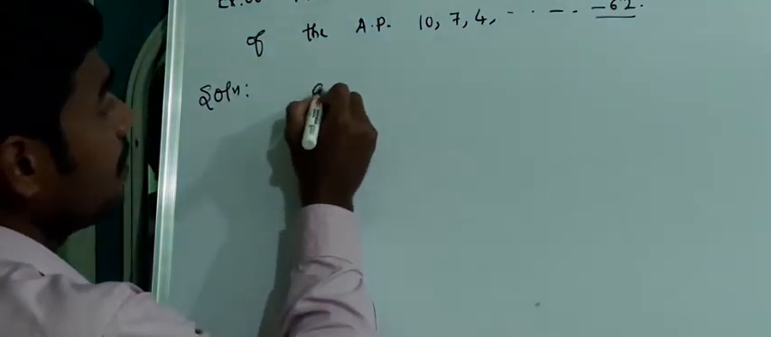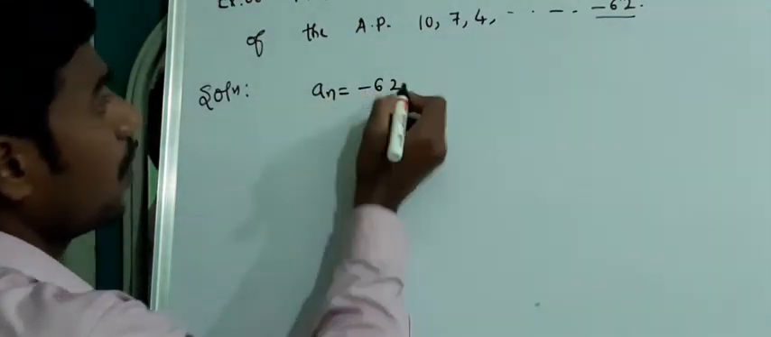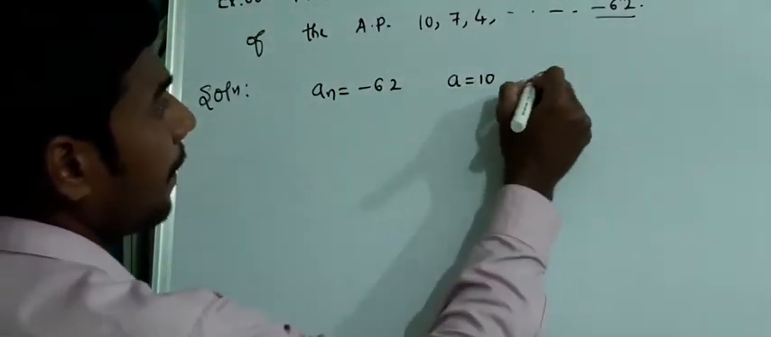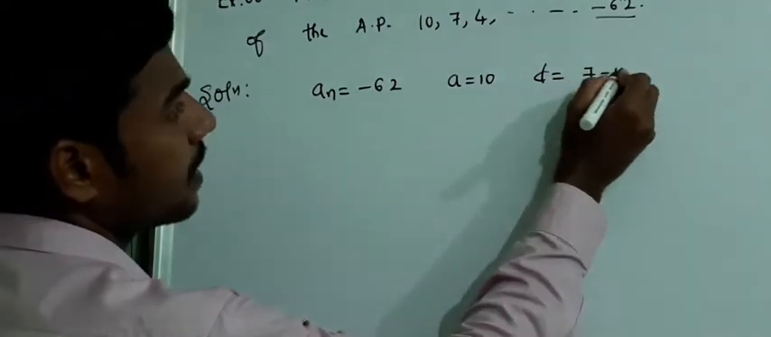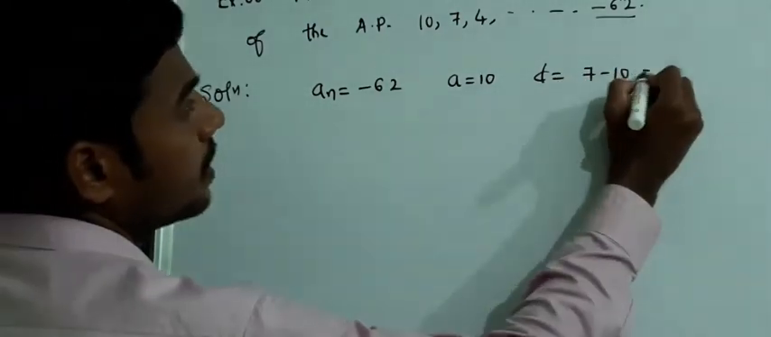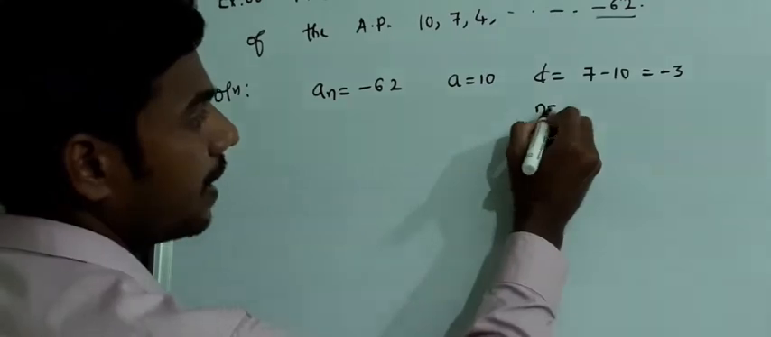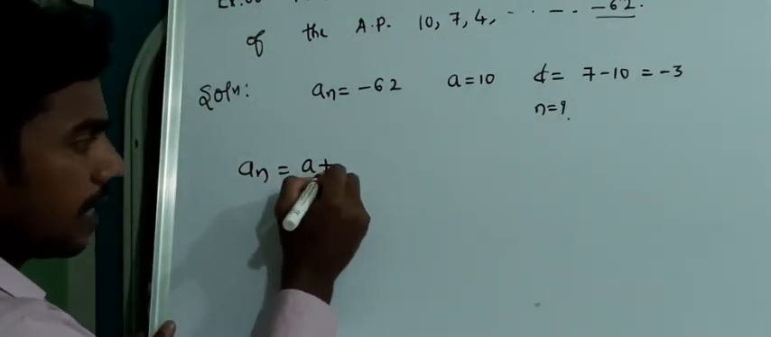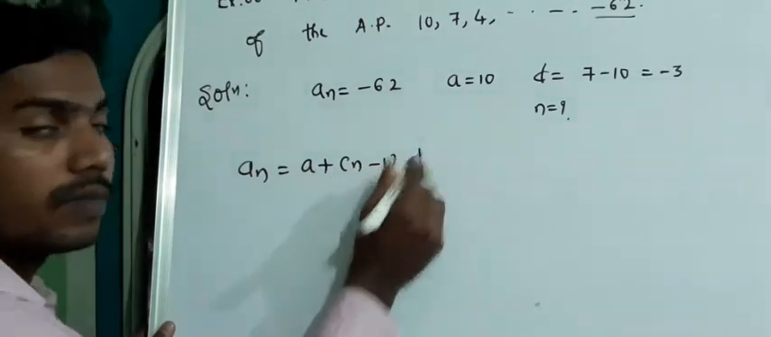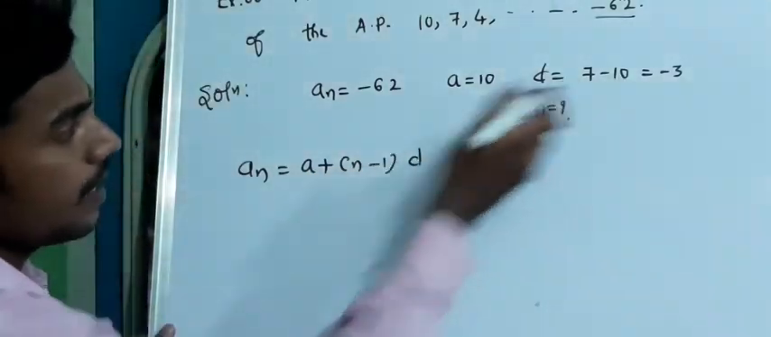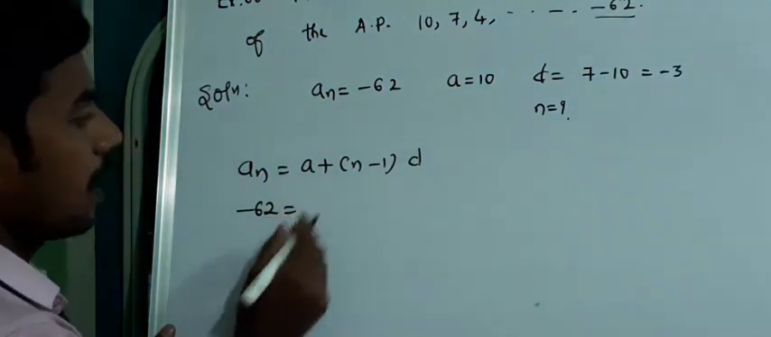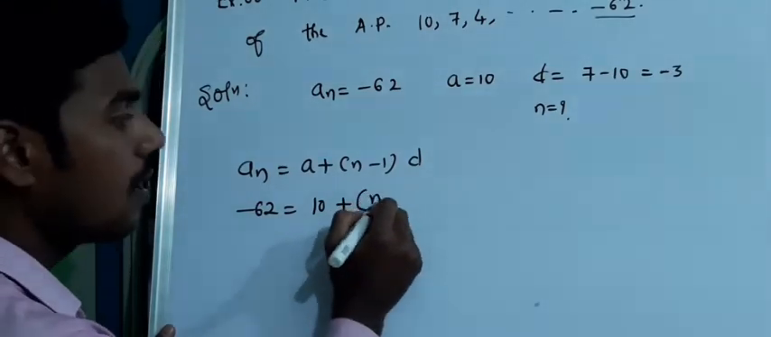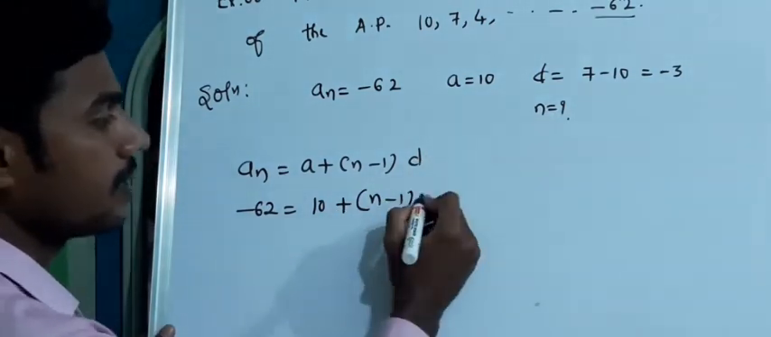what is the last term? That is an = -62. What is a, and what is d? a is 10, and d is 7 minus 10, succeeding minus preceding, that is equal to -3. I need to find n. an is equal to a plus (n minus 1) into d. This is the formula. What is an here? -62. What is a? 10. Plus what is n? We need to calculate, minus 1. What is d here? -3.